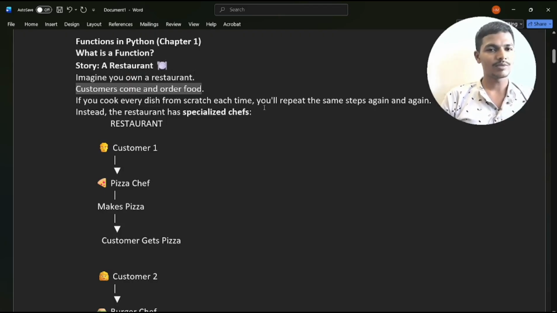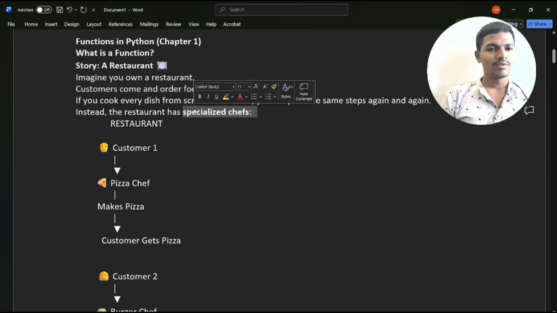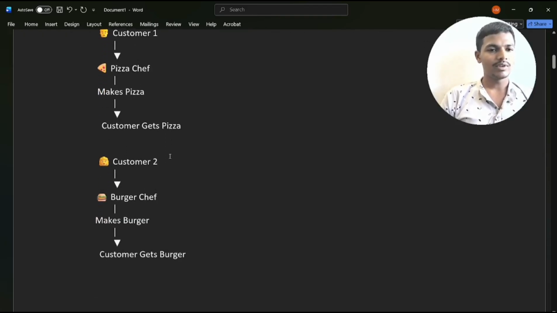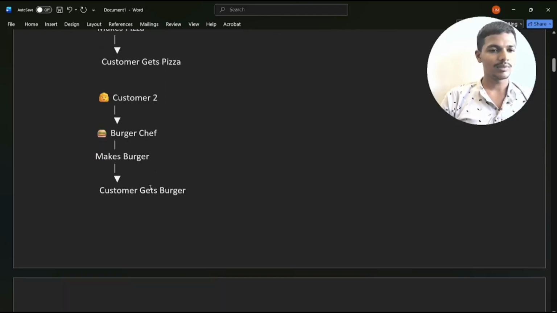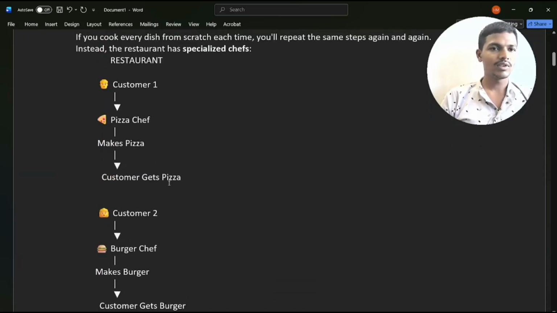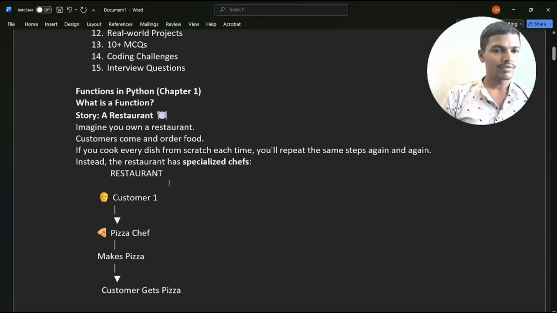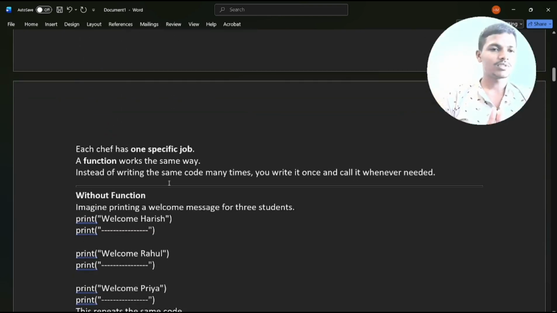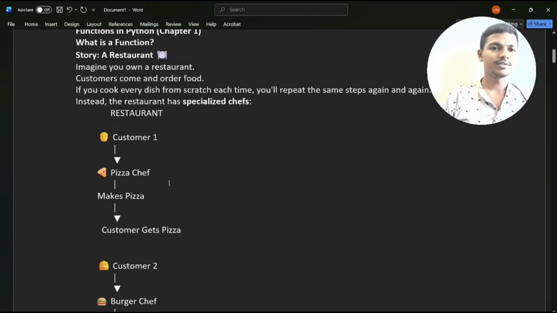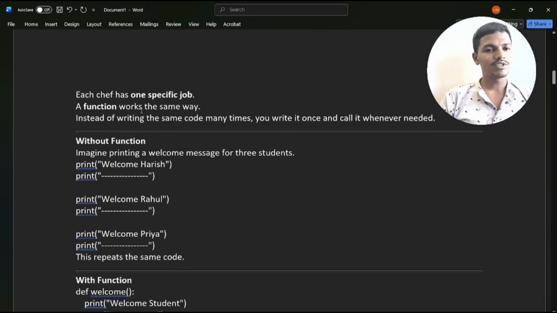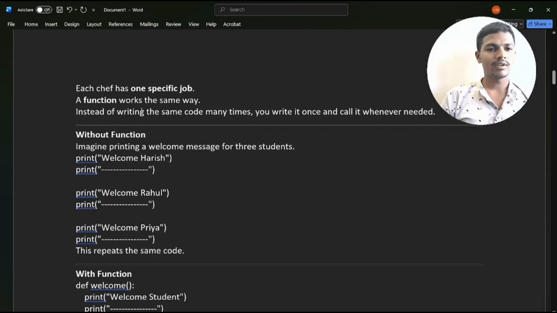Instead, the restaurant has specific chefs. In case one person orders something, the customer asks for pizza, you make pizza and deliver, and a second person asks for a burger, then you make it and deliver. In this way you would start everything from the ground, from the first step to the last step. Now what is the purpose of a function? You need not write the same thing so many times. Once you declare it, then utilize it.